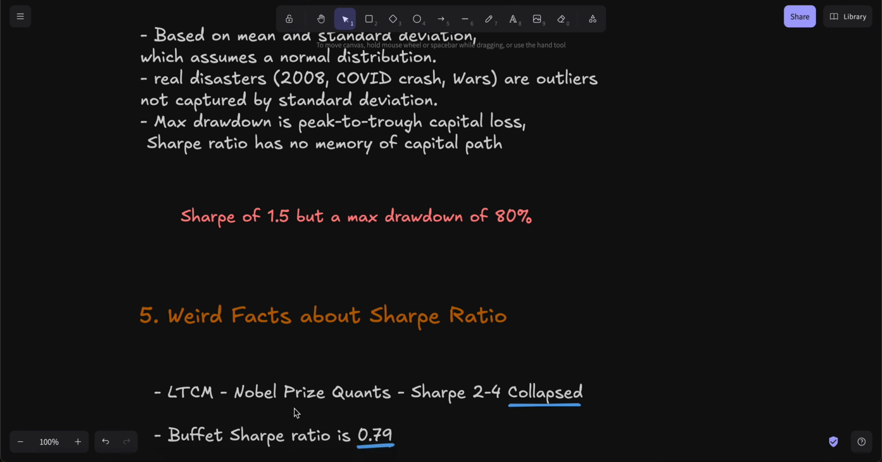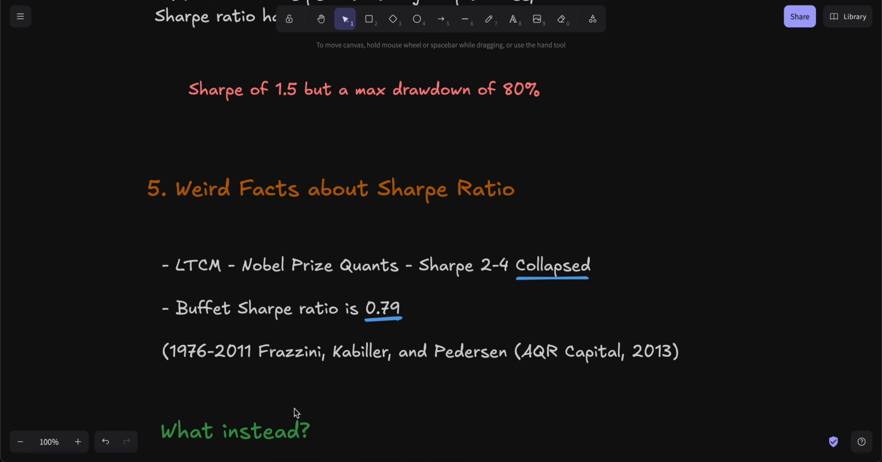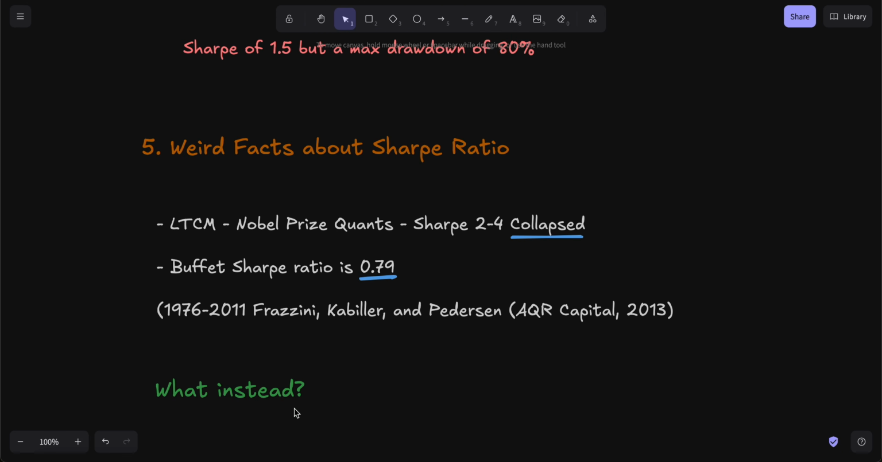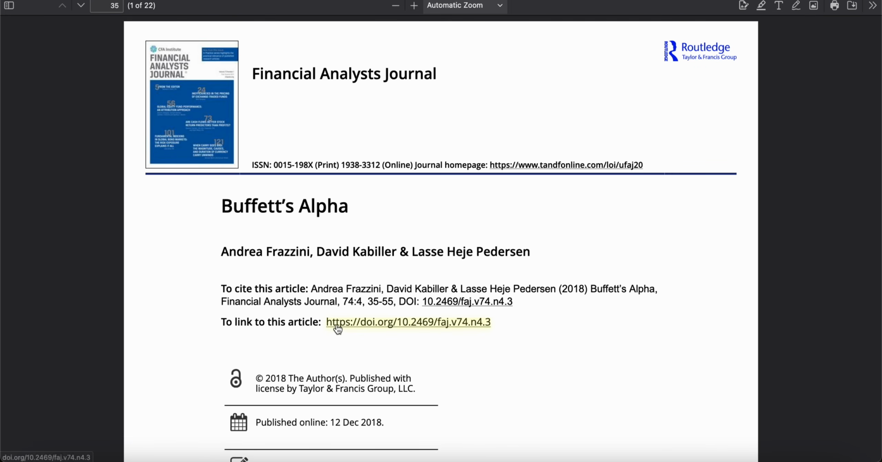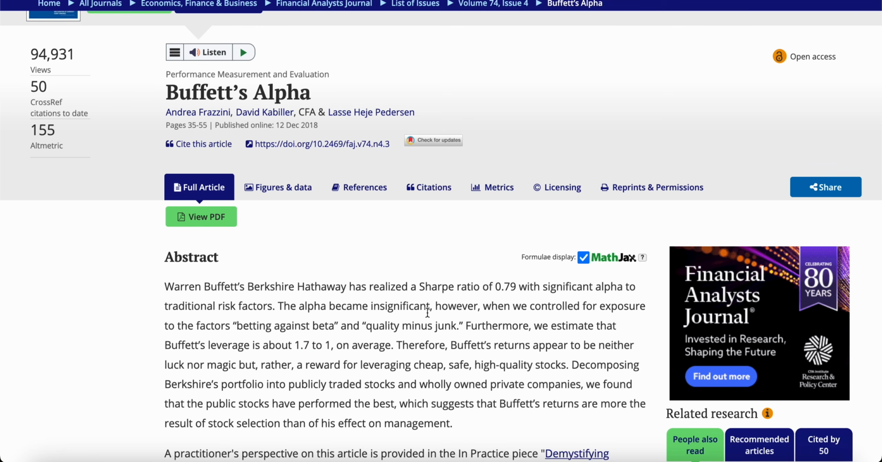So we have debunked many of these things about Sharpe ratio so far. Some of the weird facts about Sharpe ratio are that, for example, long-term capital management, which was run by Nobel Prize winners and quantitative traders, had a Sharpe ratio of 2 to 4 and they collapsed. The most famous investor of all time, Warren Buffett, had a Sharpe ratio of 0.79. If you want to look at those numbers, they're in this journal paper, Buffett's Alpha, where they concluded the Sharpe ratio of Warren Buffett to be 0.79.